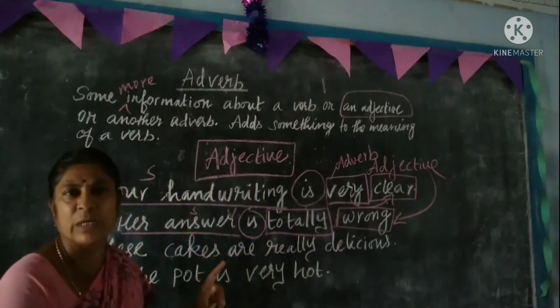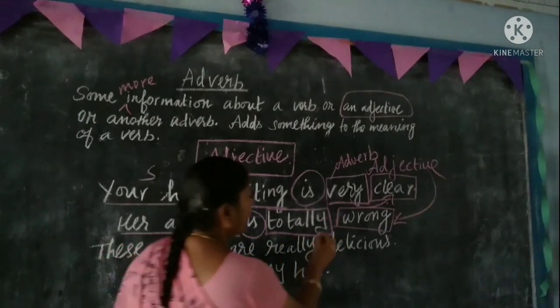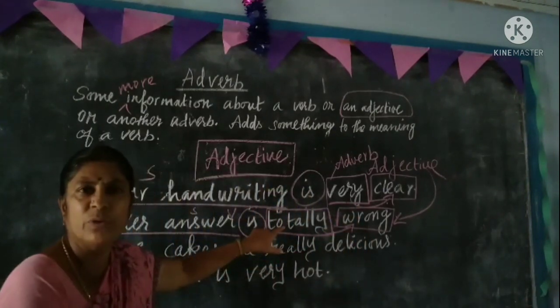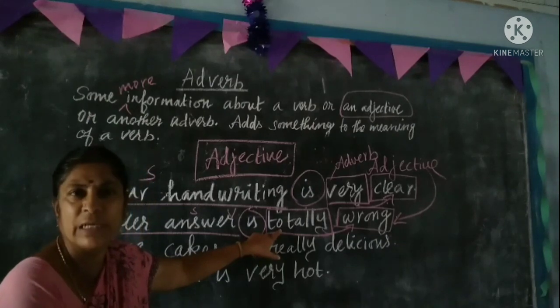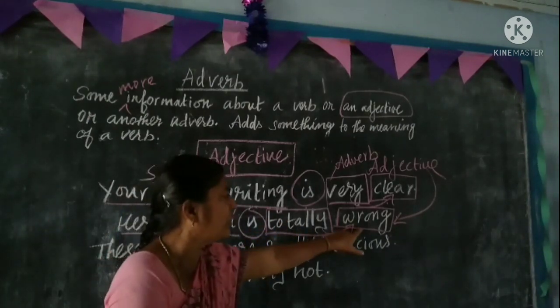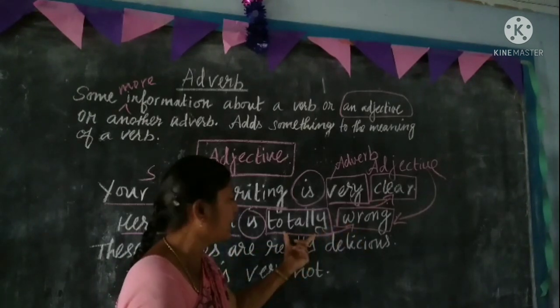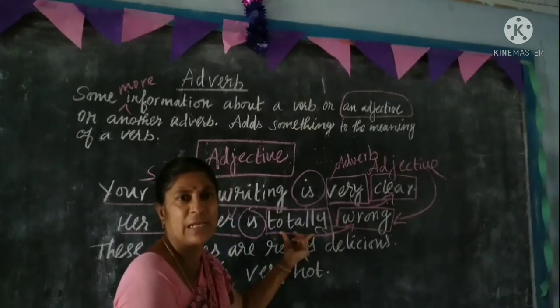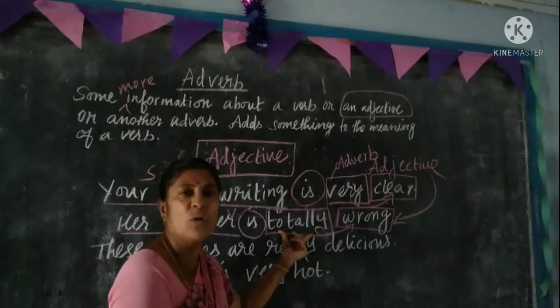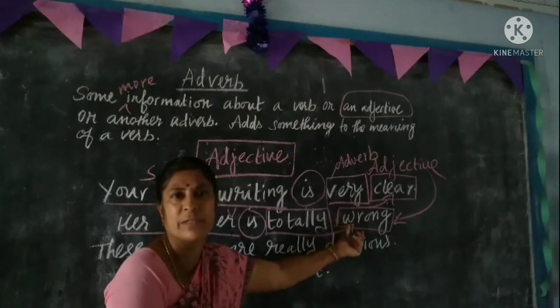The word totally modifies the adjective wrong. So it is an adverb. It gives some more information to the adjective wrong.